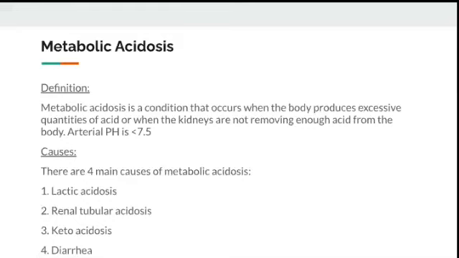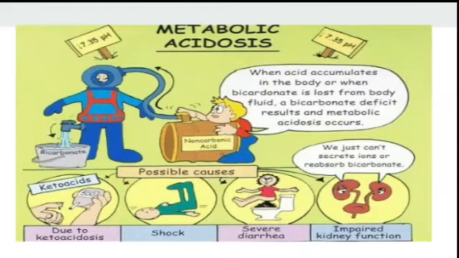So the acid content in our body increases, so our pH decreases to less than 7.35. The main causes of metabolic acidosis are lactic acidosis, renal tubular acidosis, ketoacidosis and diarrhea. So all these main disease conditions will lead to metabolic acidosis, where the pH of our blood drops. In this picture, they have given the possible causes as ketoacidosis, shock, severe diarrhea, impaired kidney function.